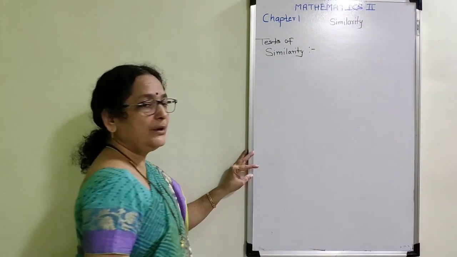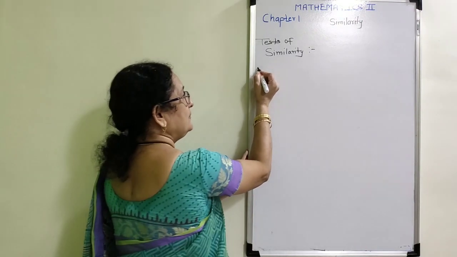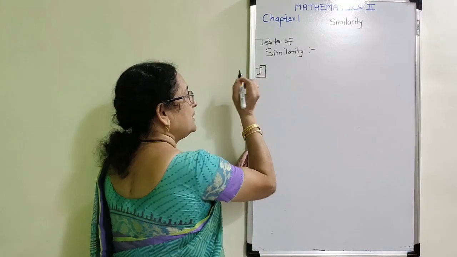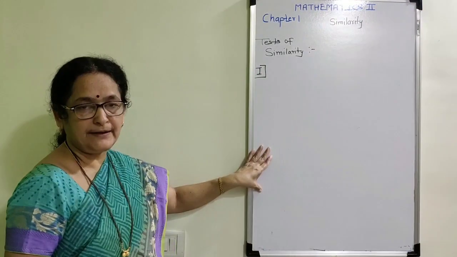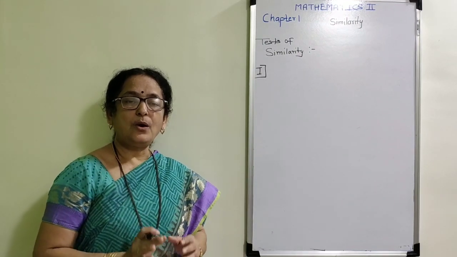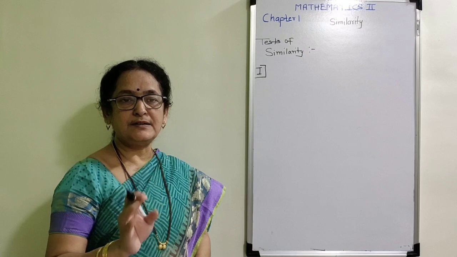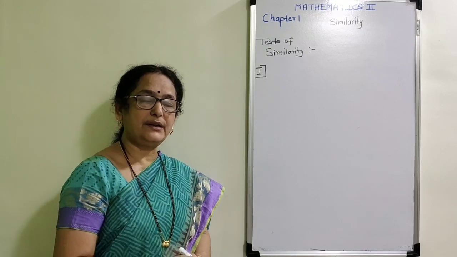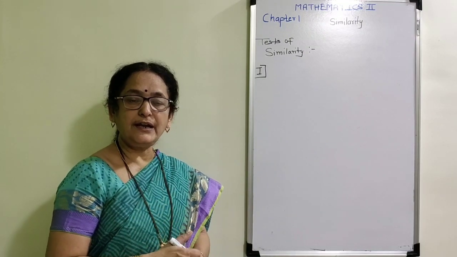Now I am going to show you which those shortcuts are. We have just completed the definition. By that definition, we need all the three corresponding angles to be congruent to the other corresponding angles.